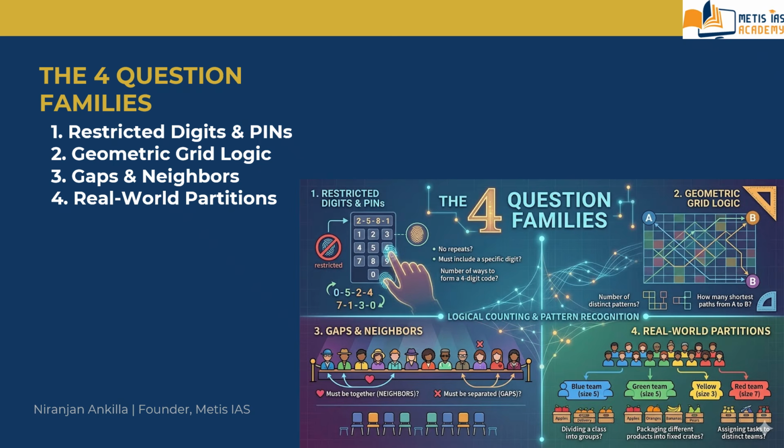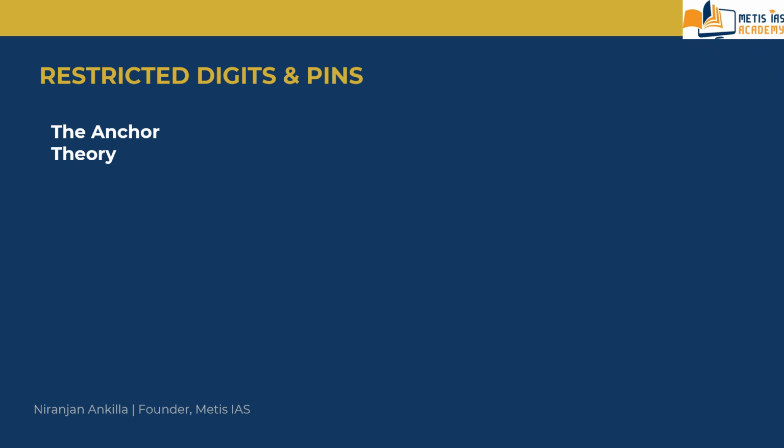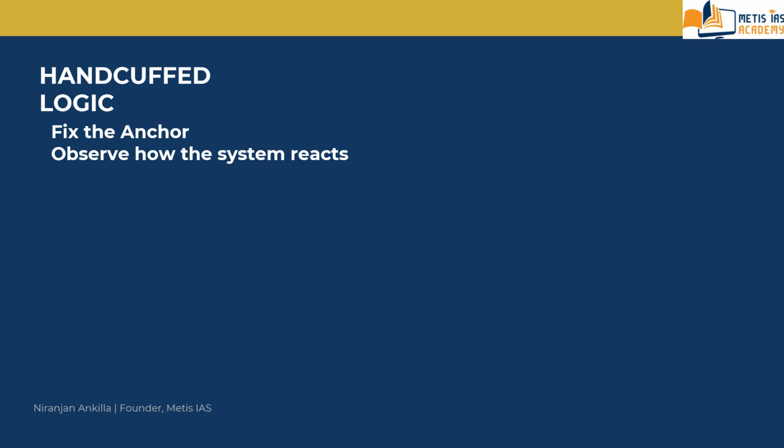Let me explain. This family is built on handcuff logic. What is handcuff logic here? UPSC gives you a set of numbers but forces them into a specific relationship like decreasing order or specific gaps, etc. So, standard formulas fail here because they cannot account for moving arithmetic constraints.